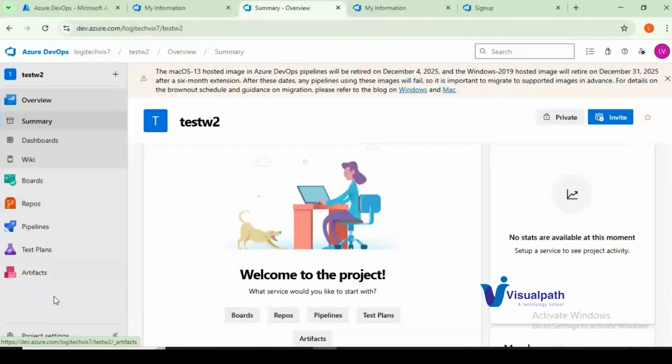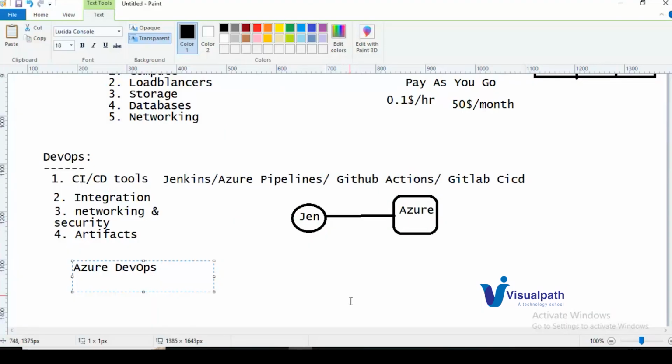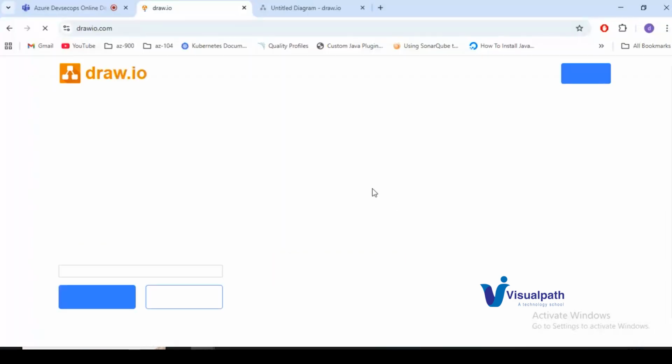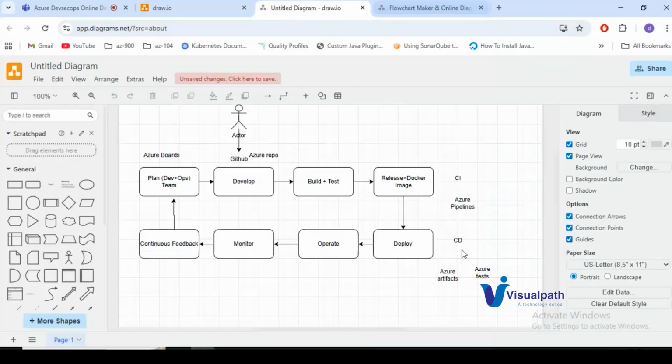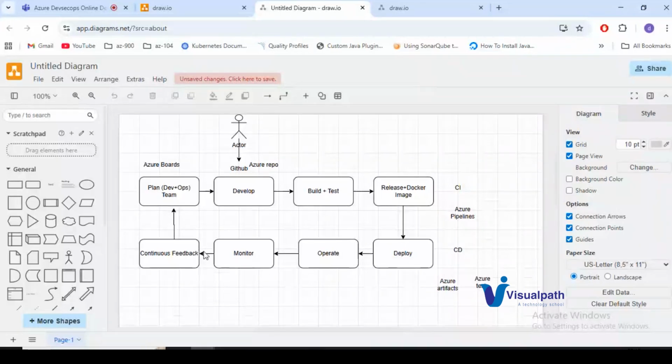Before explaining these Azure DevOps tools, I want to walk you through the DevOps life cycle. We have the infinite loop for DevOps, if you remember. That is what I want to take you to. I have created my own here. So this is the DevOps lifecycle.